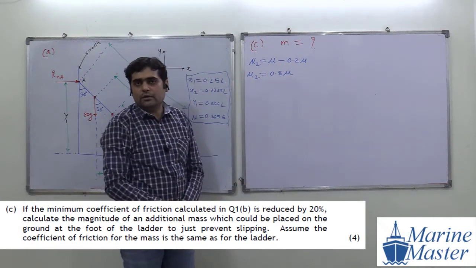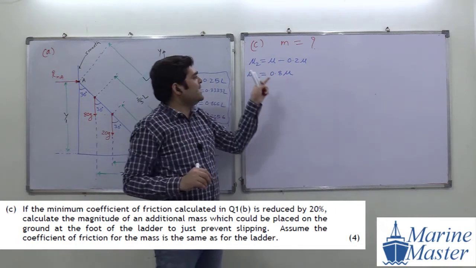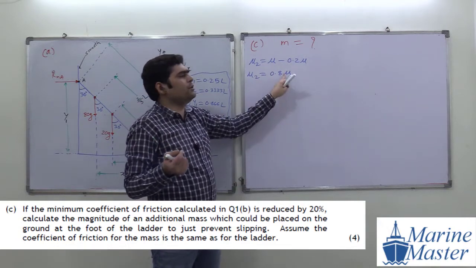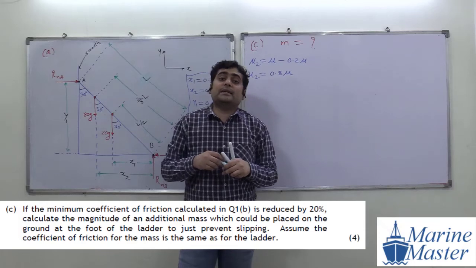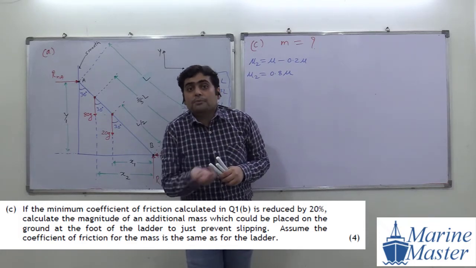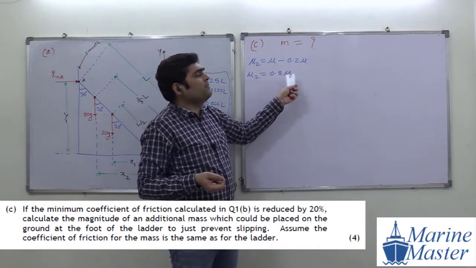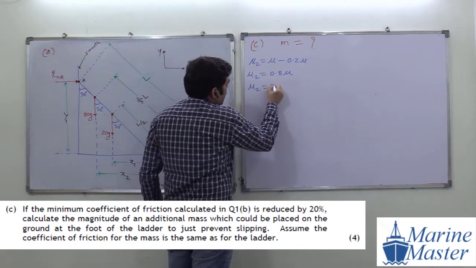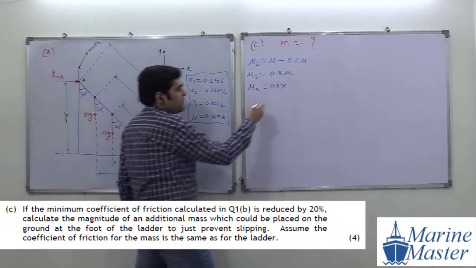Everyone getting my point? Okay. So reduce by 20%, or indirectly, if you are good with such type of things, you can directly say mu2 is equal to 0.8 times mu. And instead, if they said increase by 20%, then it will become 1.2. So guys, mu2 will become what? 0.8 times, what is our initial mu? 0.3656.